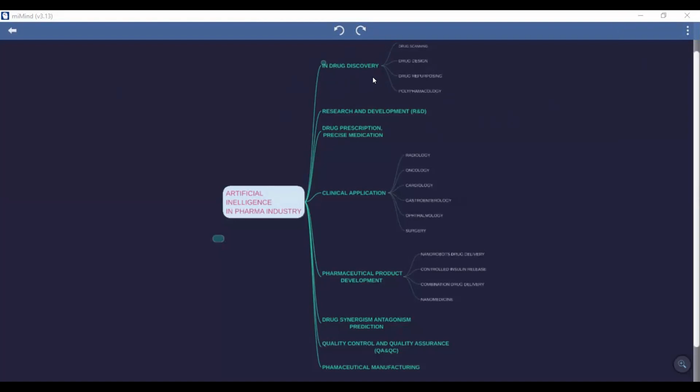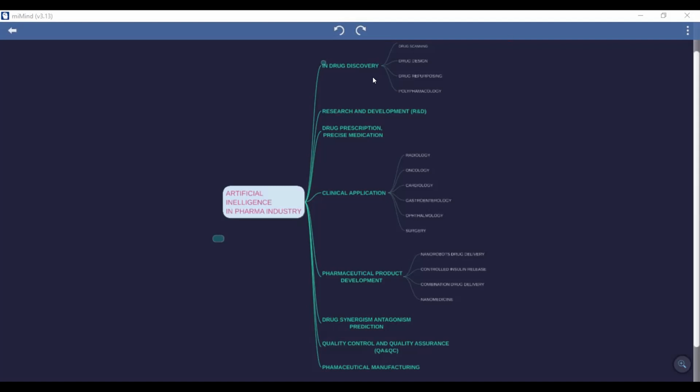Pharma industries are using AI to increase the success rates of new drugs while decreasing the operational cost at the same time. Ideally, this would also translate to lower drug cost for a patient, all while offering them more treatment choices. Next one is to prepare new drugs. Third one is for preparation of personalized medicine and rare disease identification.